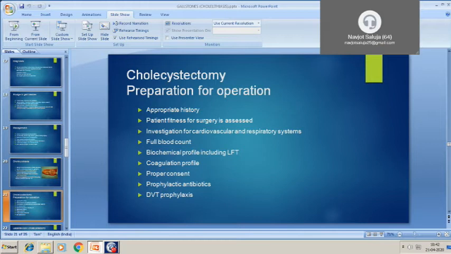Then prophylactic antibiotic is very important. Usually the antibiotics are given just before the start of the surgery, before the induction. DVT prophylaxis, compression stockings, and limb physiotherapy should be given.